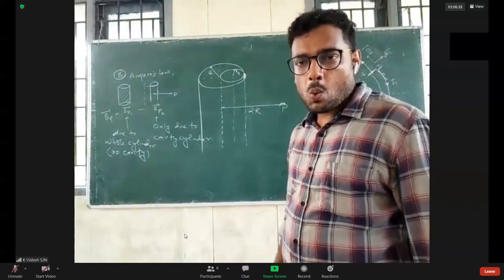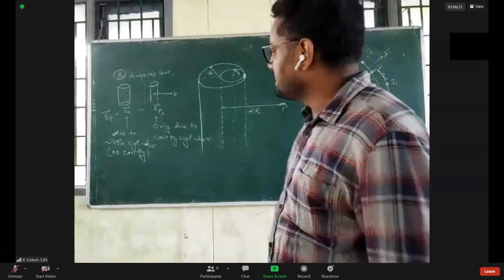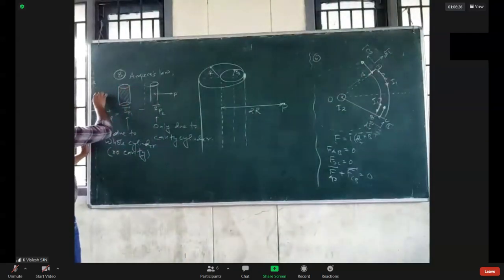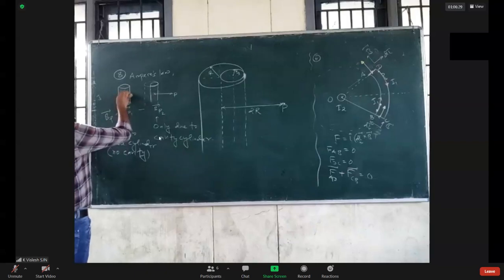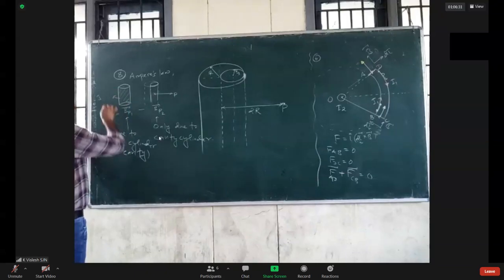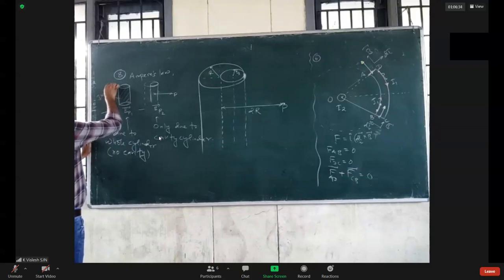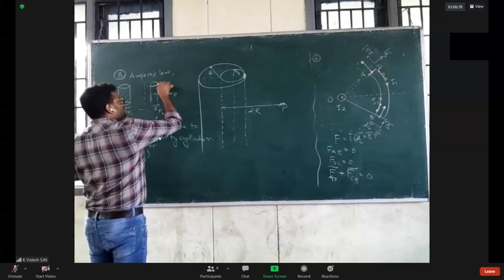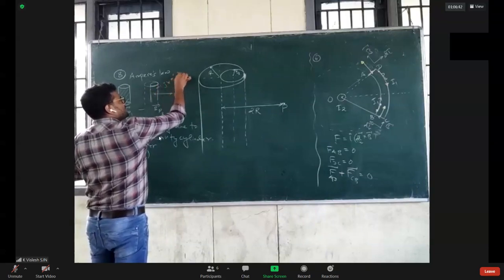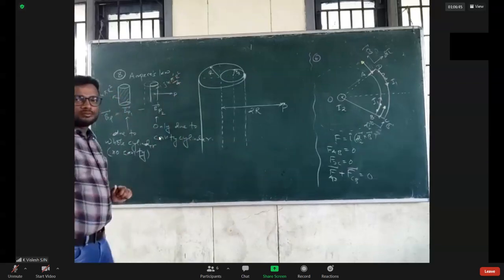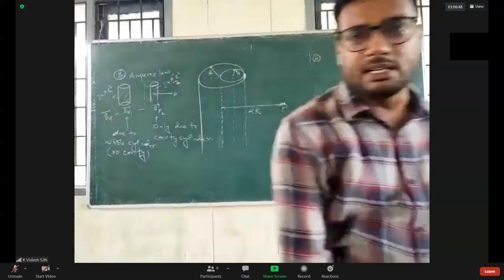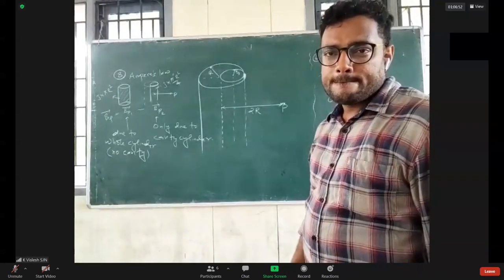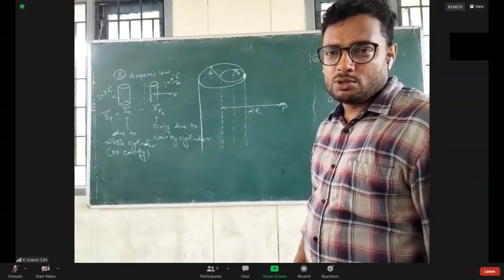Enclosed. Yeah, definitely that would be. In this one, the current enclosed is how much? J is given, my dear. And in this case, current enclosed is how much? J into pi r square. In this case, it is how much? J into radius is pi r square and this one, pi r square by 4. You certainly have to take current enclosed. Is it okay now? Please let me know.